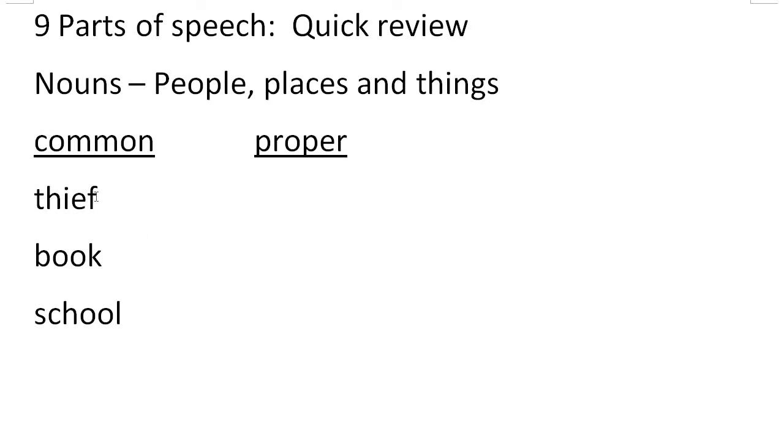But we can also have proper nouns. So if I say, oh, there is a thief, his name is John, then that would be a proper noun as his name says. Book, and I say, oh, the book is, let's say, The Hobbit, which is the name of a book.